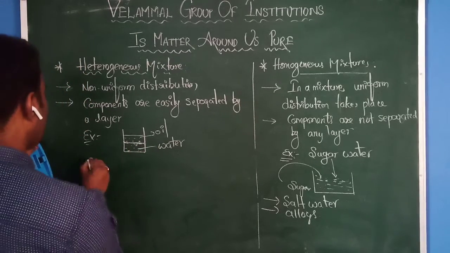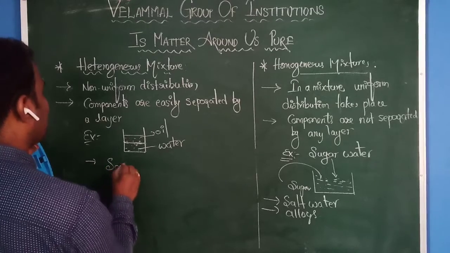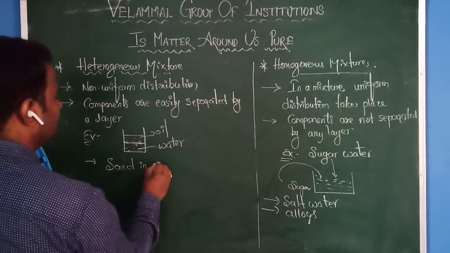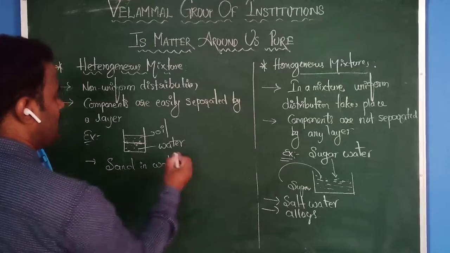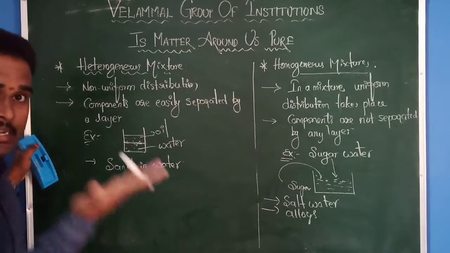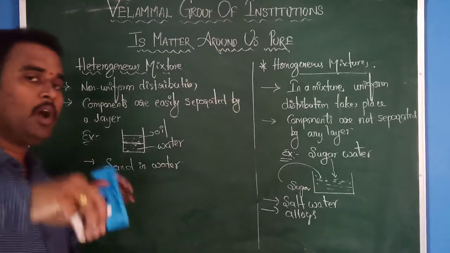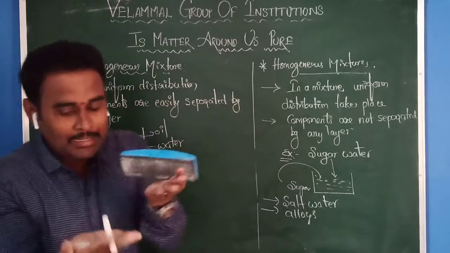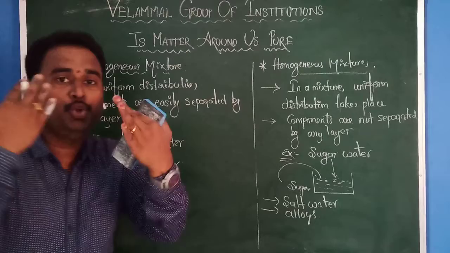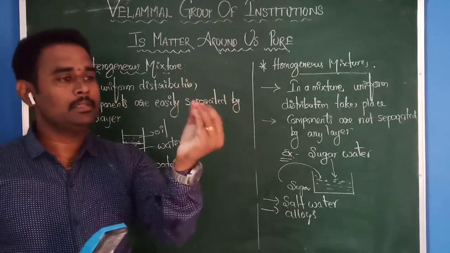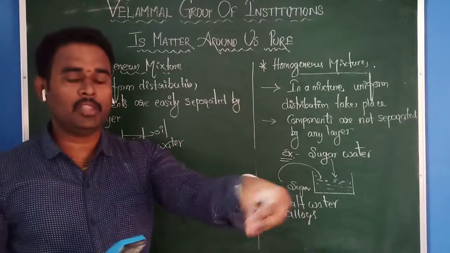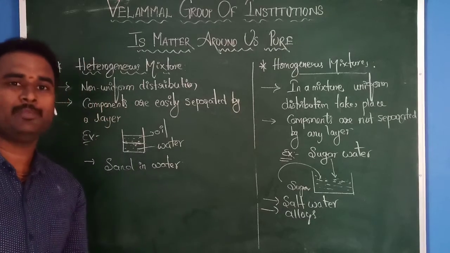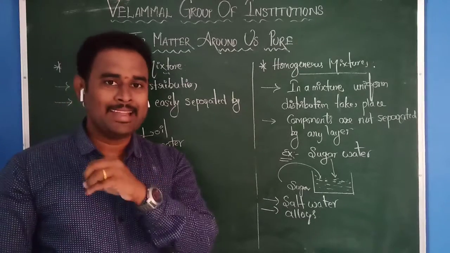Same like that, you can mix sand in water. Sand will settle down. When you mix sand in water, what will happen? The sand particles are the heaviest particles, and they come down and settle down. By seeing it alone you can identify that some sand particles are present inside this water. Therefore, it comes under a heterogeneous mixture because non-uniform distribution takes place.